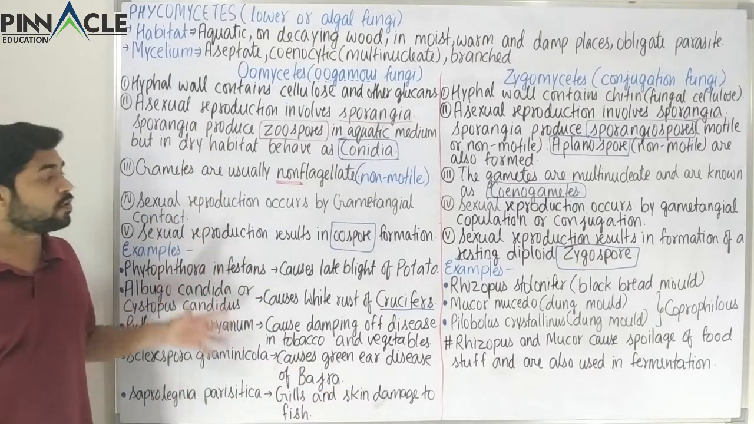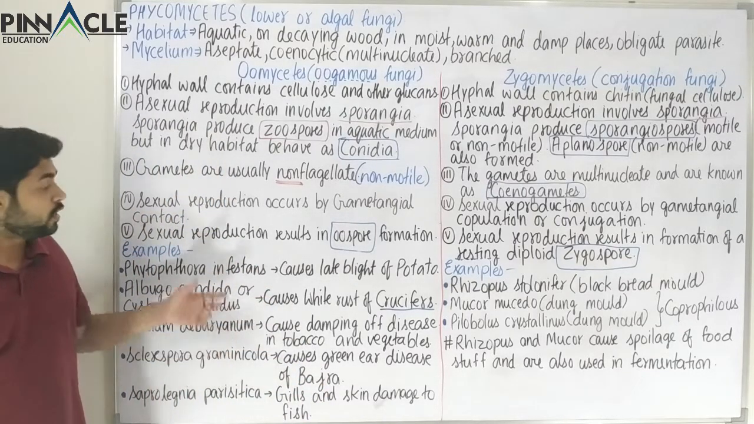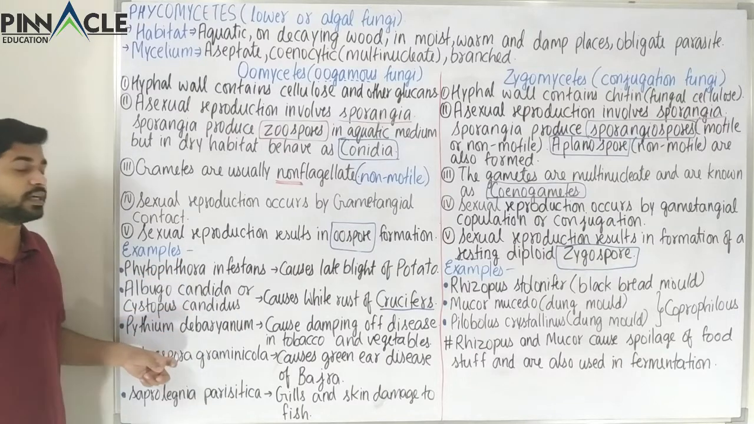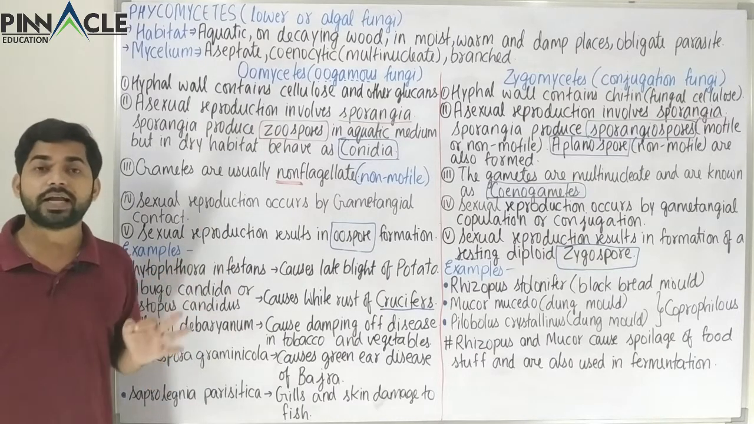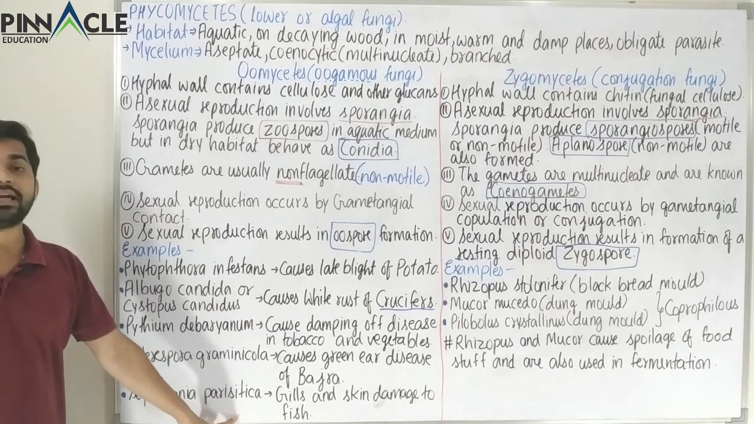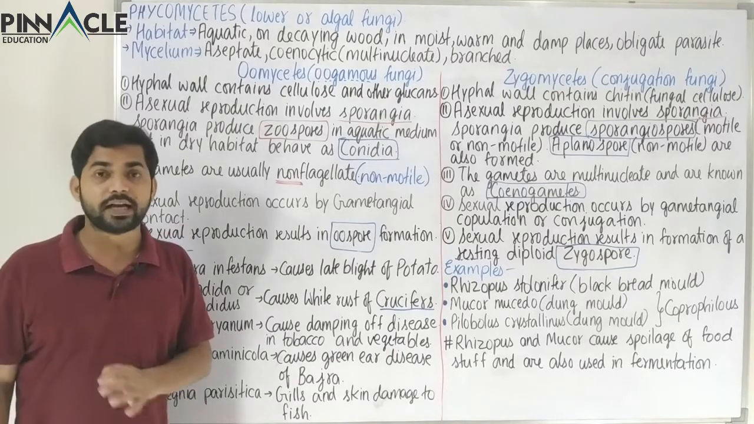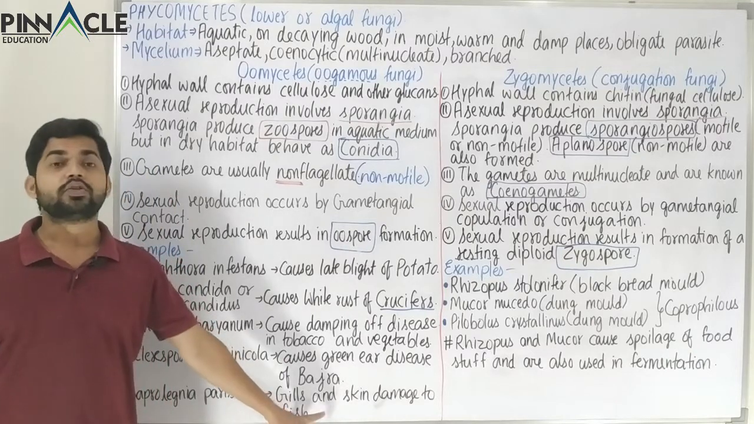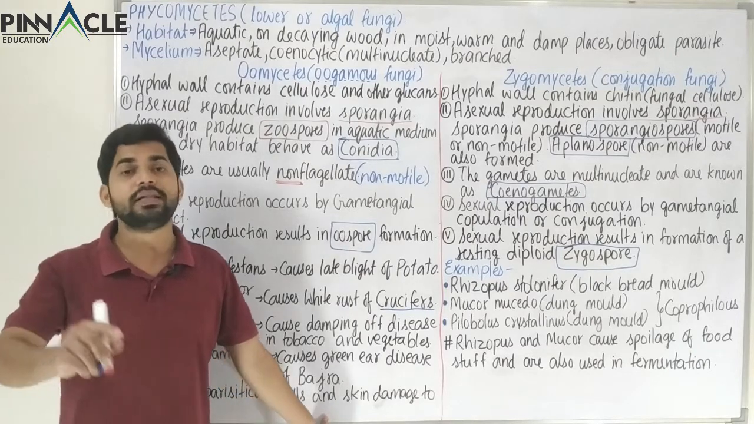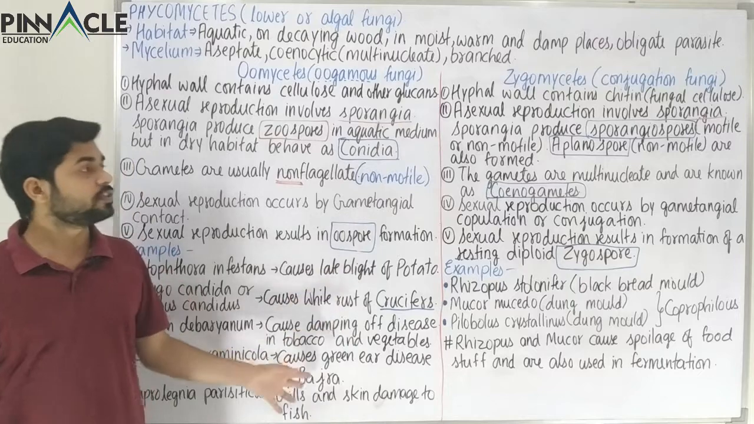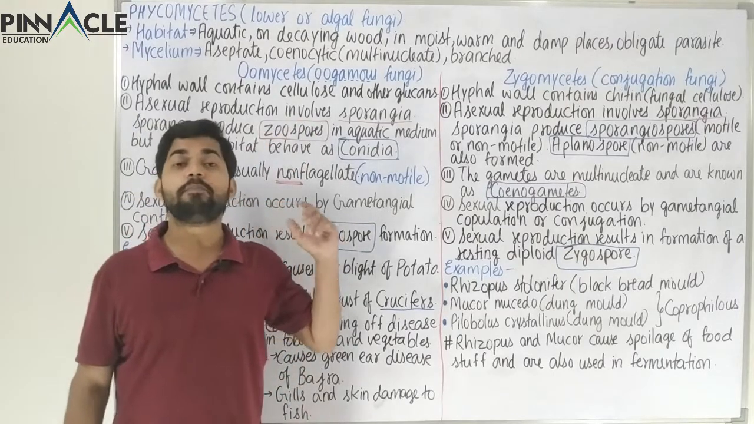So these are some of the parasitic species. The first four that we have studied were plant parasites, and the fifth one, the last one that we are seeing, is an animal parasite, that is in the fish. So it causes disease most commonly in salmon fish, and the first four are causing diseases in plants.